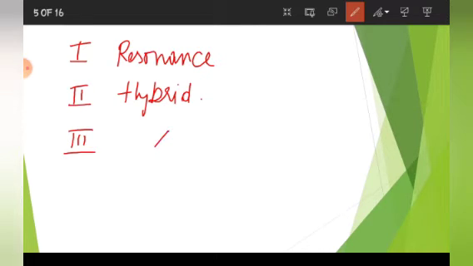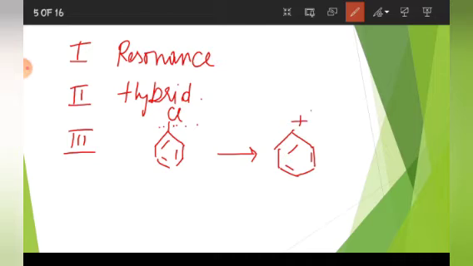See, if by chance we apply any drastic conditions and break this bond, right now I have said it is difficult to break this bond, but if we apply any drastic condition and break this bond, then what will be generated? A phenyl cation will be generated, plus and Cl minus.